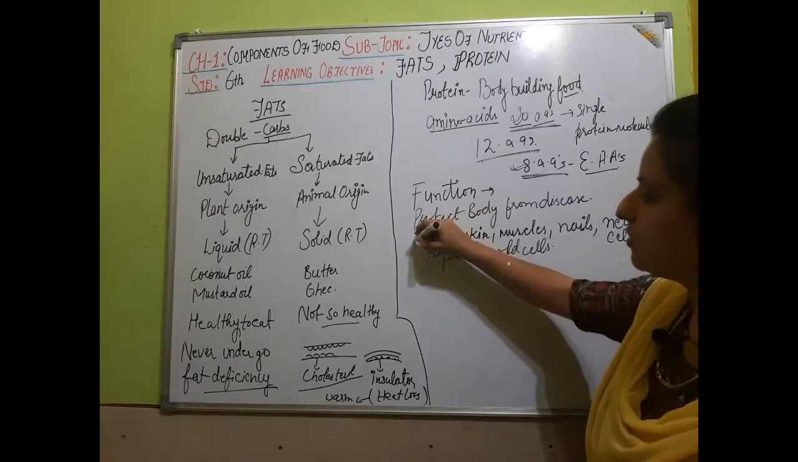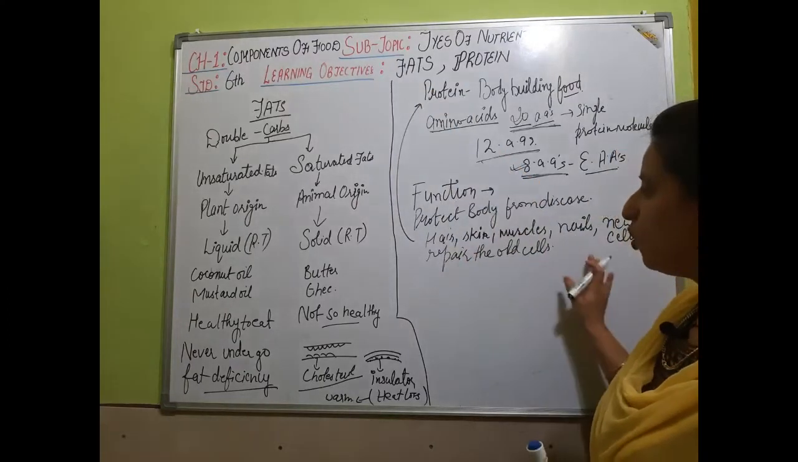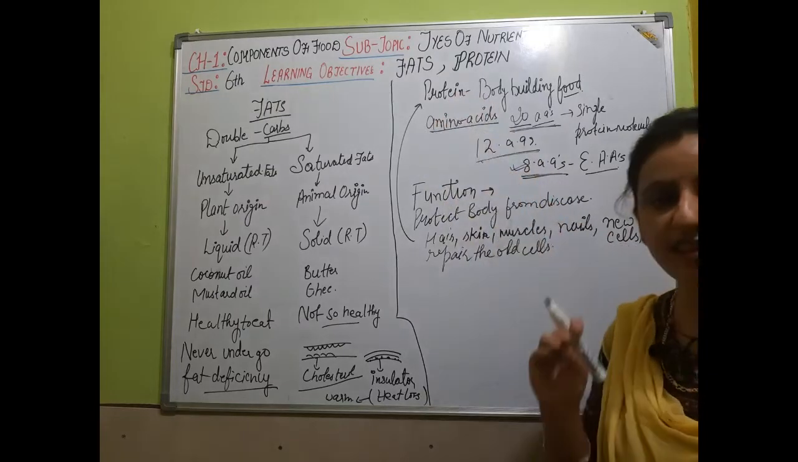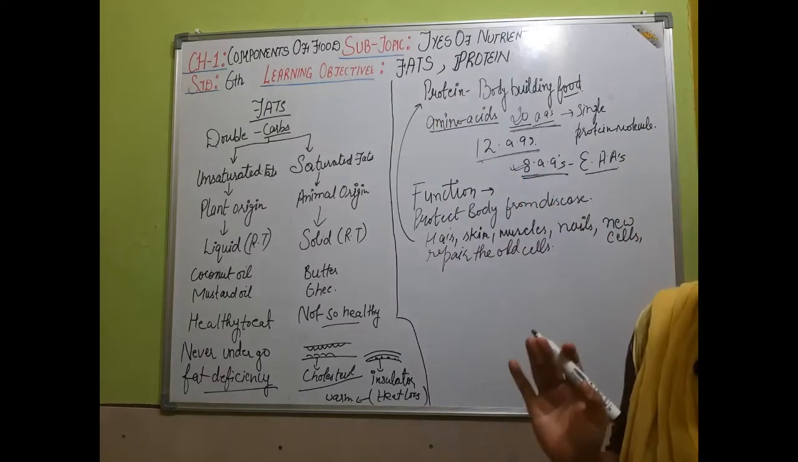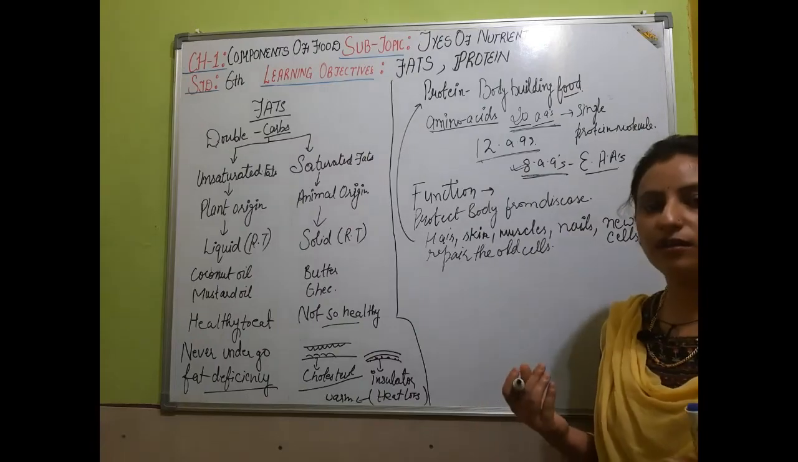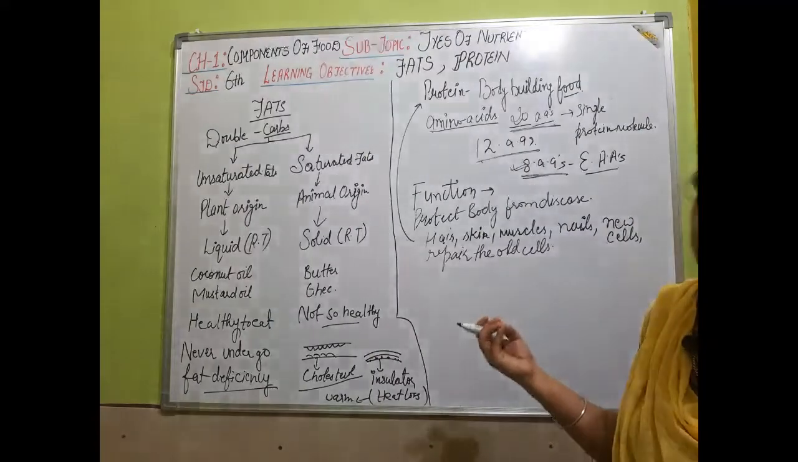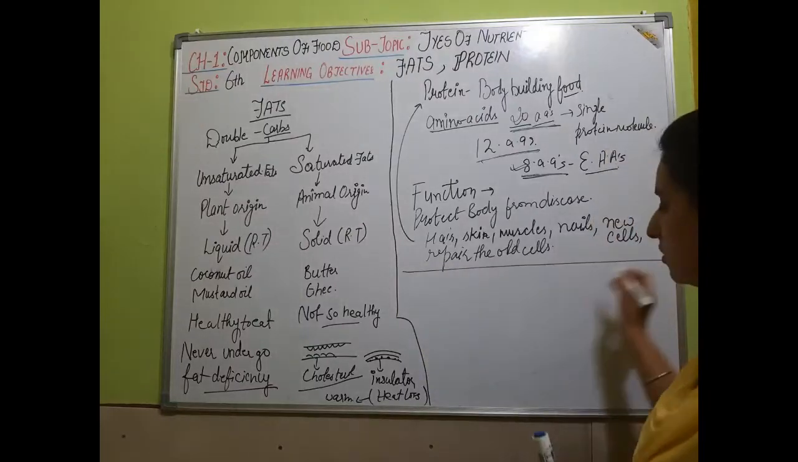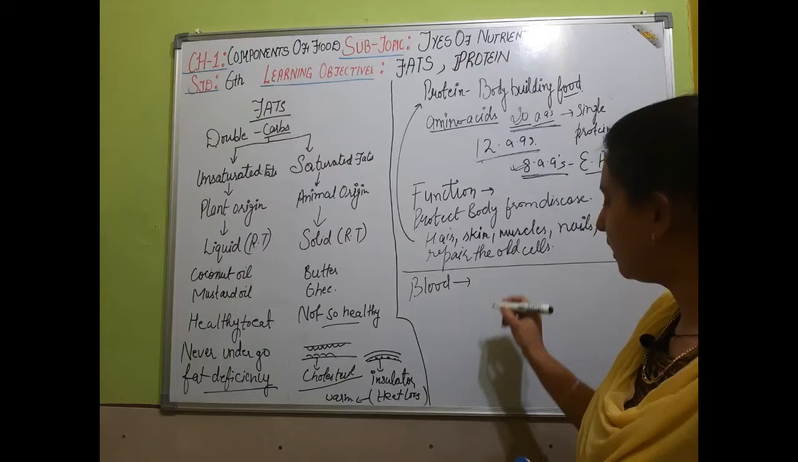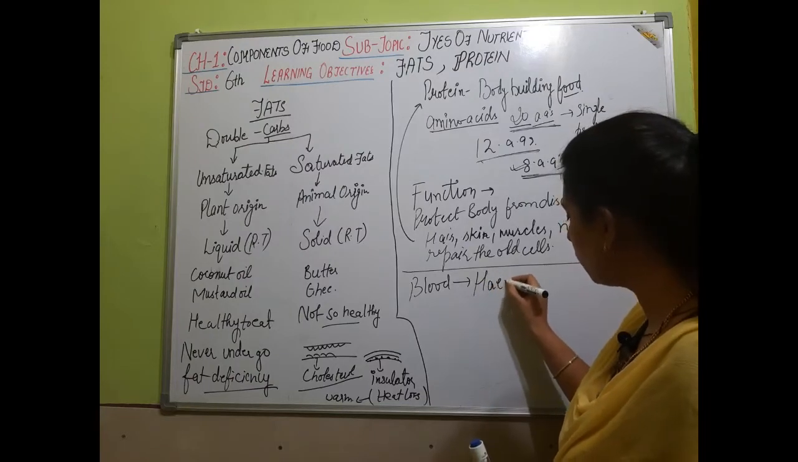Okay, all these things are synthesized with the help of proteins inside the body. And proteins are not only synthesizing this, but if we talk about the blood, our blood also has a kind of protein that is called hemoglobin.